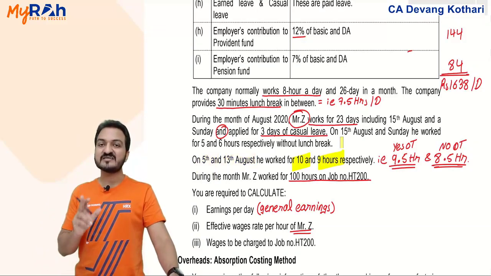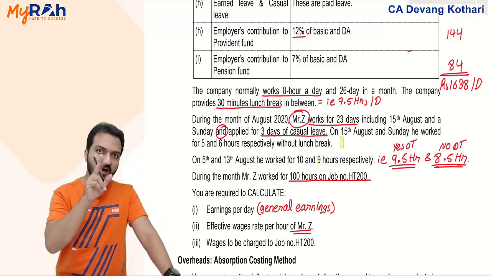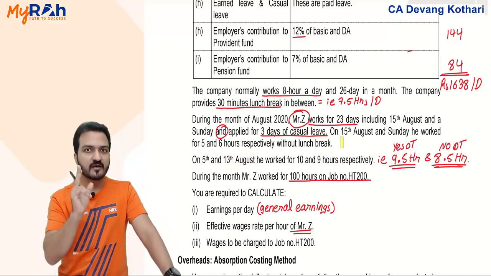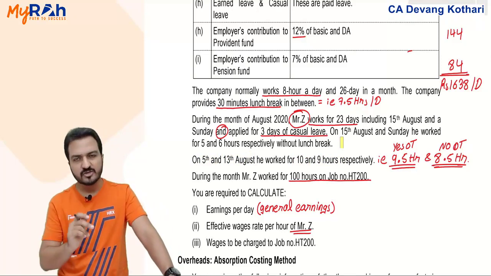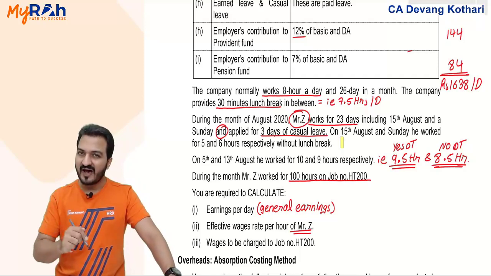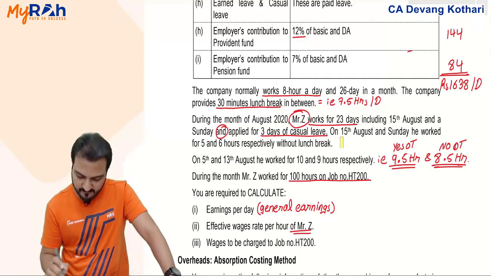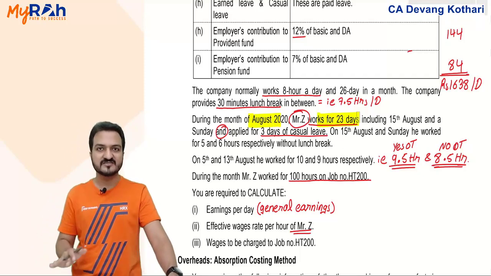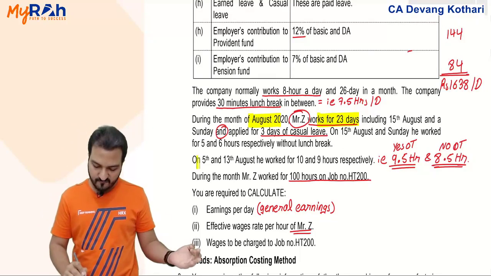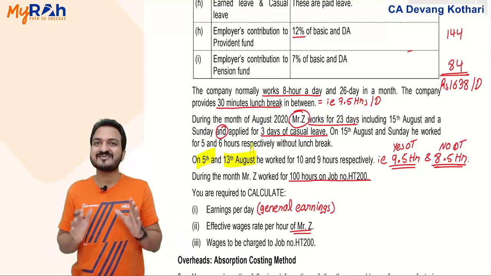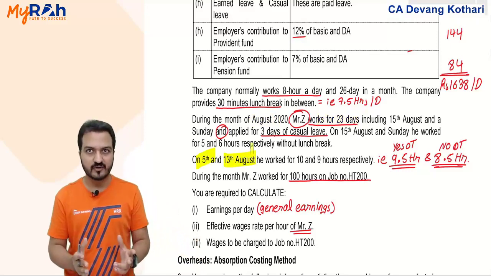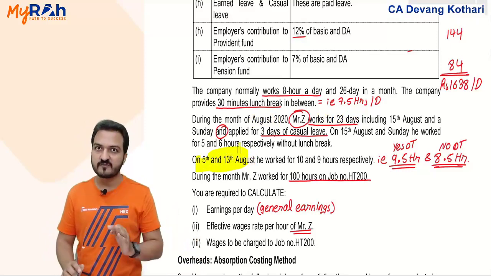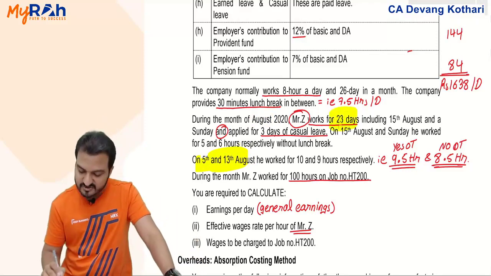Look, as per the solution given in the RTP, in my opinion, there is a mistake in that solution. I'll tell you what is the mistake a little later. As of now, let me explain my answer here. They say that during August, he works for 23 days. So naturally, 5th August and 13th August is a part of the month of August only. So that is definitely part of this 23 days.